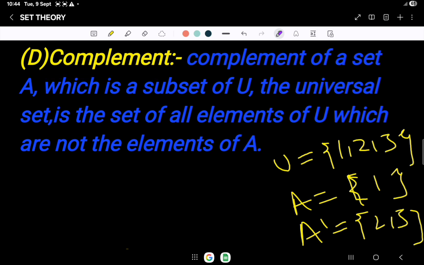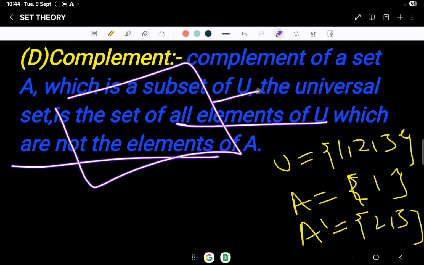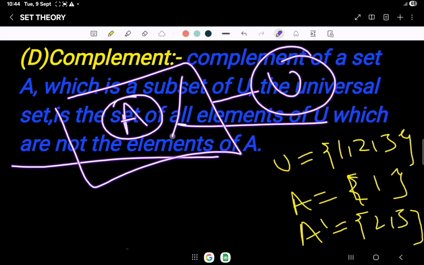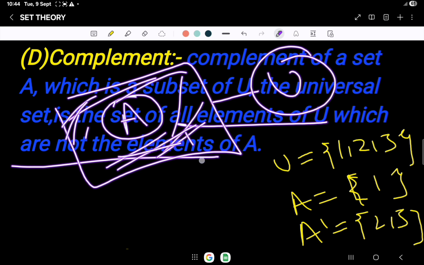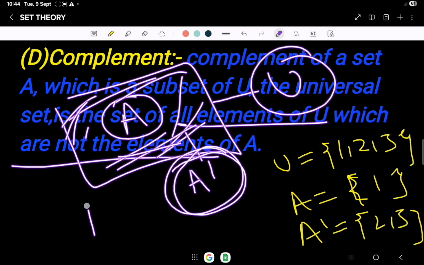Complements. The complement of a set A, with respect to the universal set, is the set of all the elements of U which are not the elements of A. For example, this is the complete universal set and this is A. The remaining part will be considered as A complement, which does not belong to A. A complement means not belonging to A.